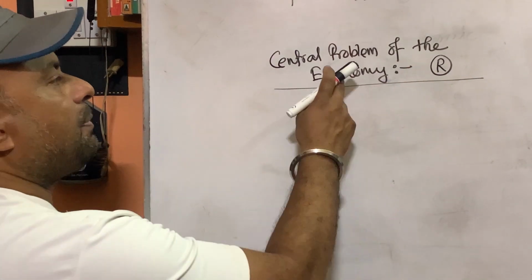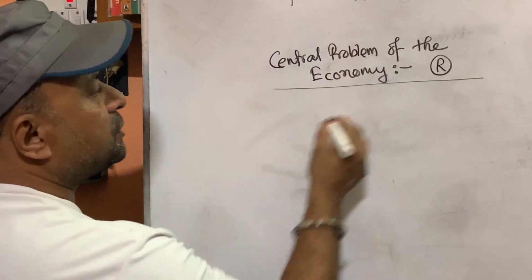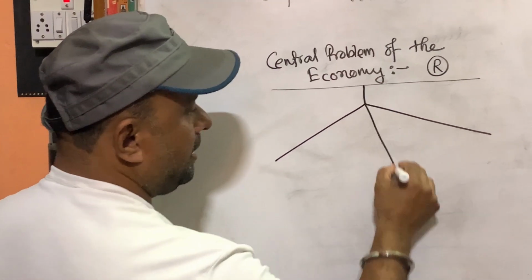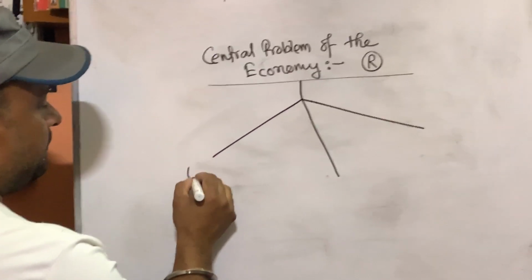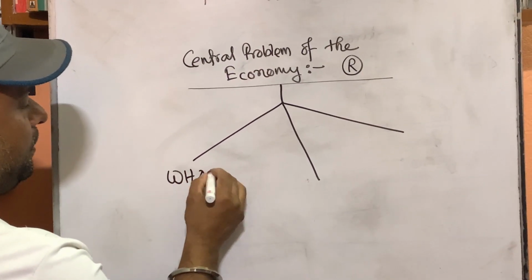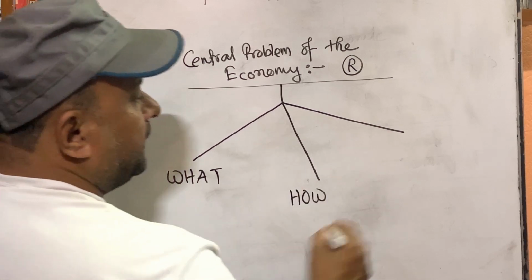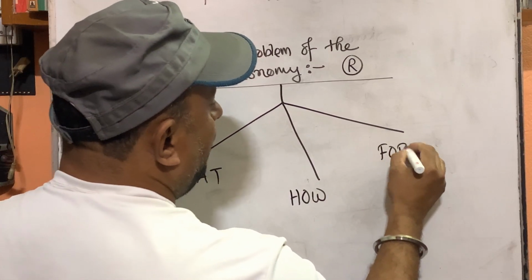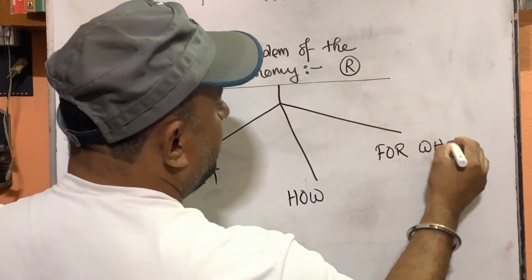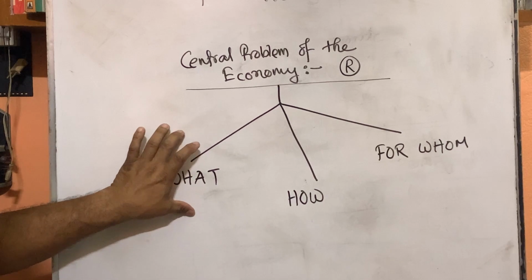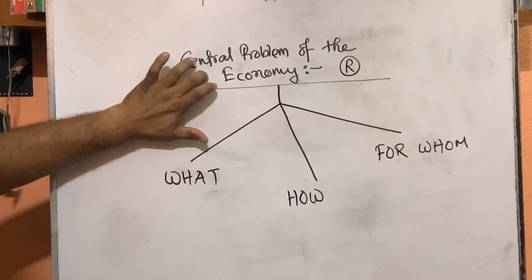So the central problem of the economy mainly deals with three aspects. First one is what? Problem of what? Second problem is problem of how, and third problem is problem of for whom. These are the three basic questions or basic problems faced by every economy. This is central problem.